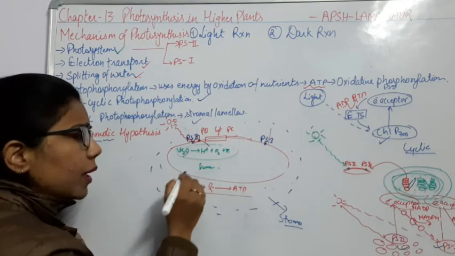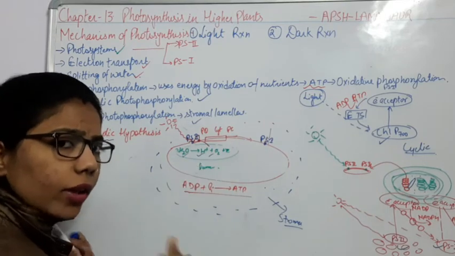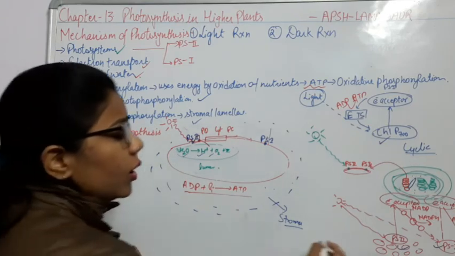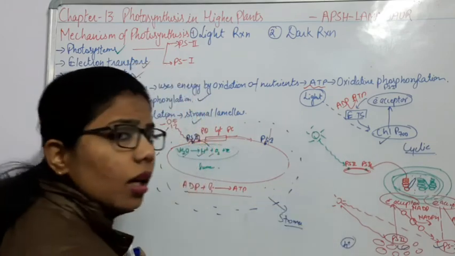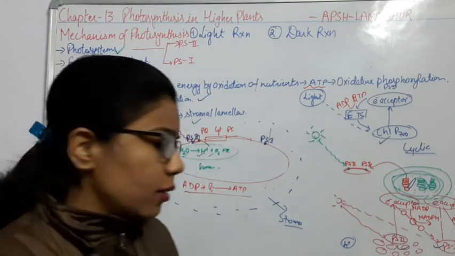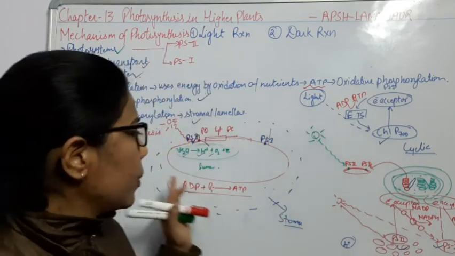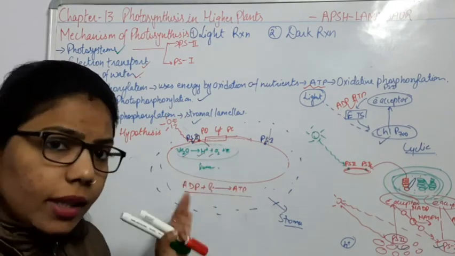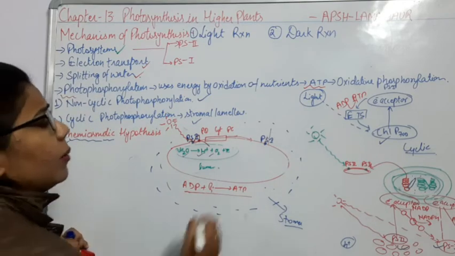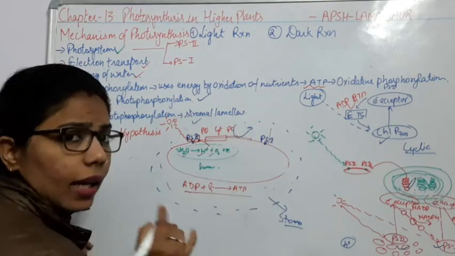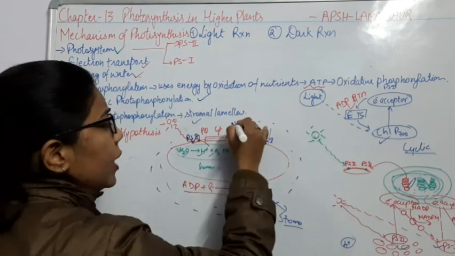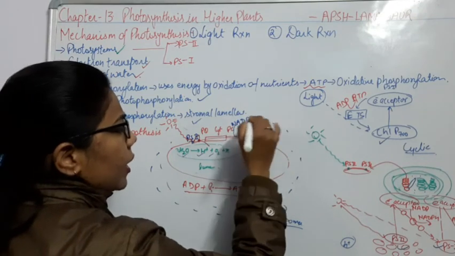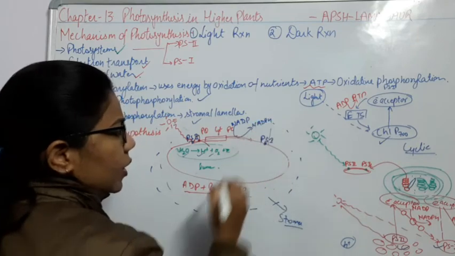So due to this splitting, it will release some ions. And what type of ions is it releasing? The proton. What do you call this? H positive. This is the proton. You can say hydrogen ion as well as proton. So due to the splitting, there will be an accumulation of this proton inside the lumen, right? At the same time, there will be some formation of NADPH from NADP.